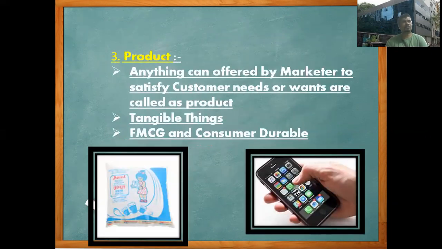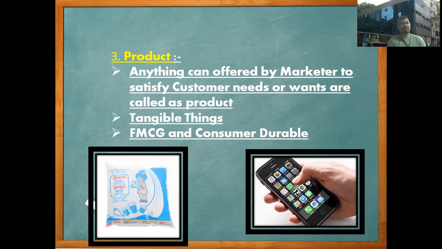Now look here, product. This is one of the functions of marketing. Product means anything we can see and touch, that is, tangible things. We are the customers, the common people, purchasing milk on a regular basis and a mobile phone once in a while, which come under FMCG and consumer durable products respectively.